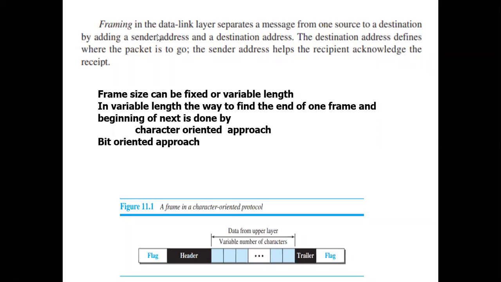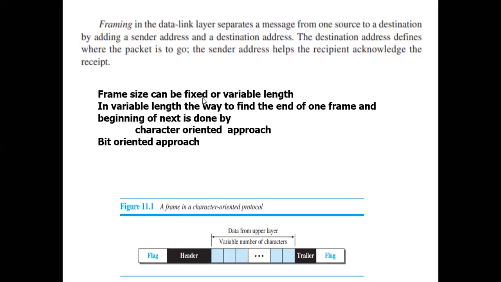We already know what frames are. A frame is what we get by dividing the messages into various blocks, and to each and every block you append the source address and the destination address. Together you call it framing. The frame size here may keep varying. Sometimes it can be fixed, sometimes it can be of variable length.